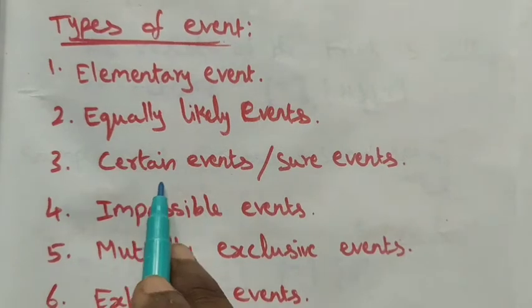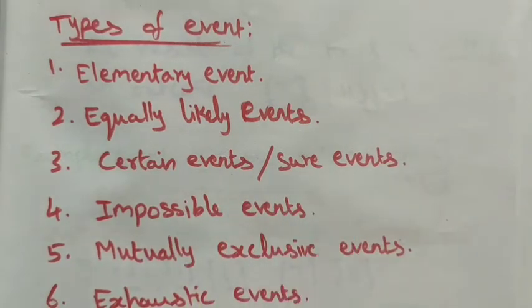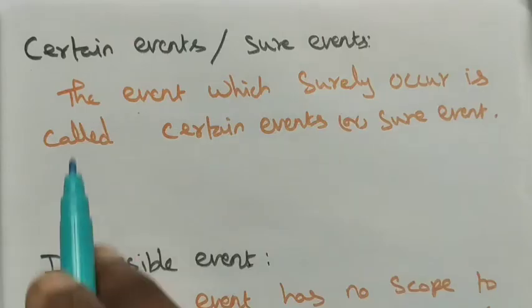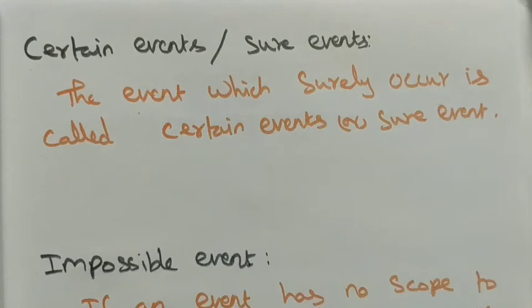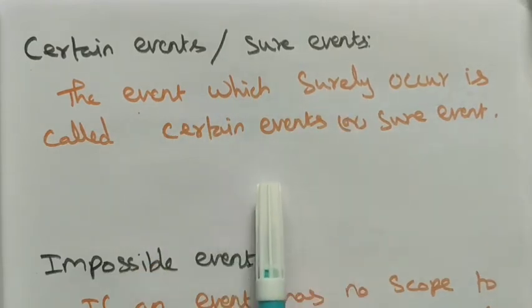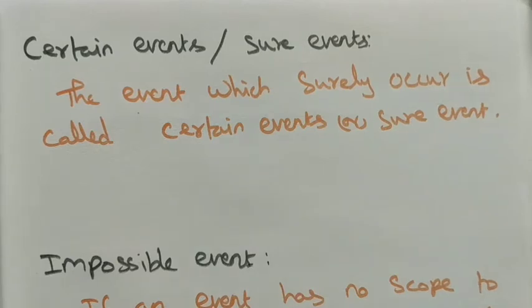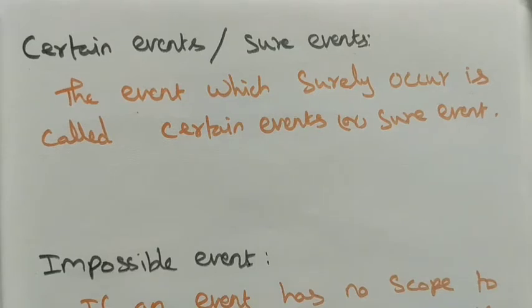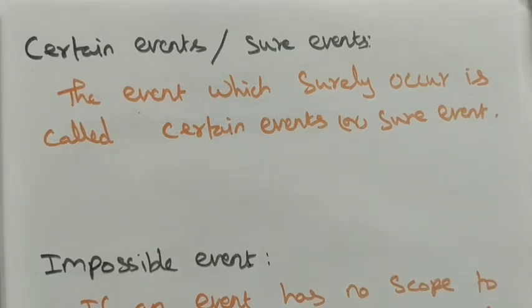Next one is a certain event, or a sure event. The event which surely occurs is called a certain event, or we can say it is a sure event. For example, the sun rises in the east and the sun sets in the west. These are our sure events. Surely we get those events.